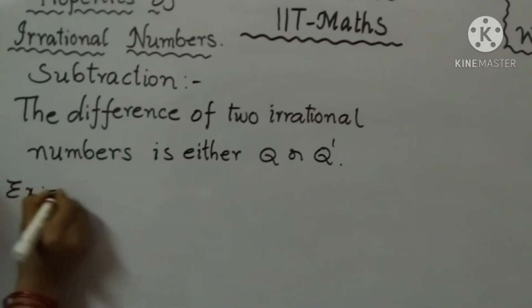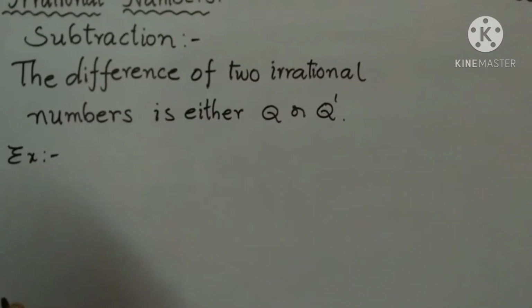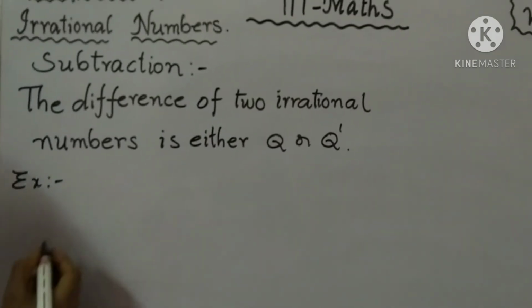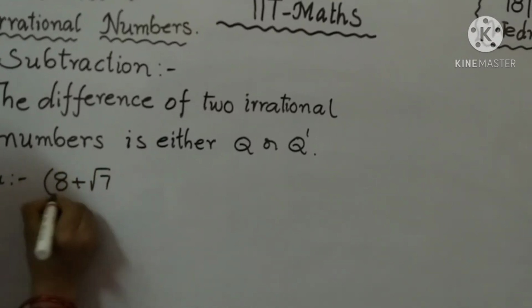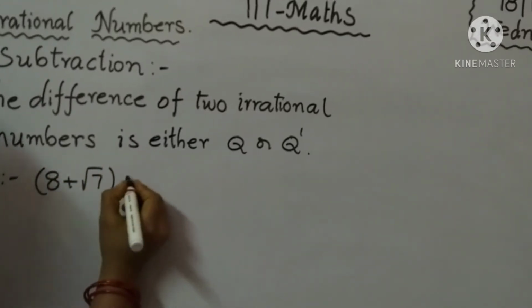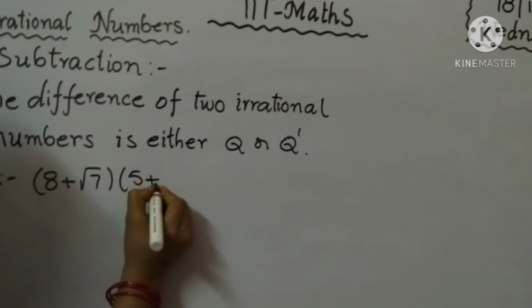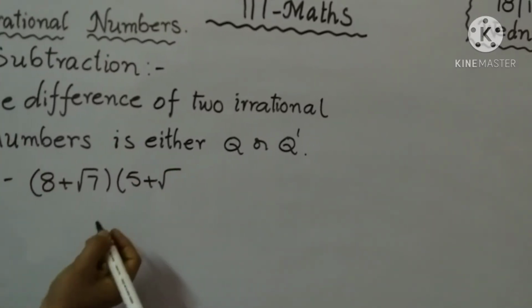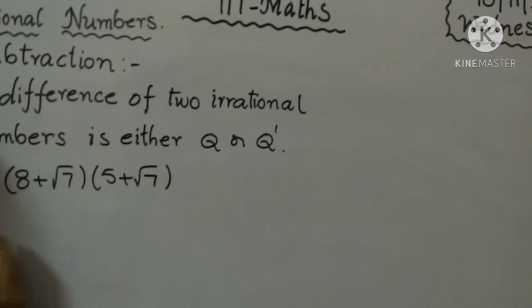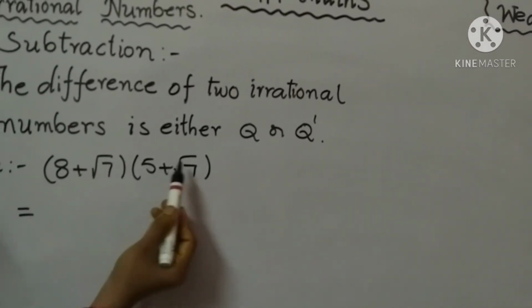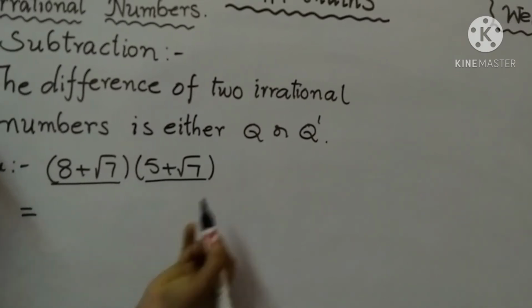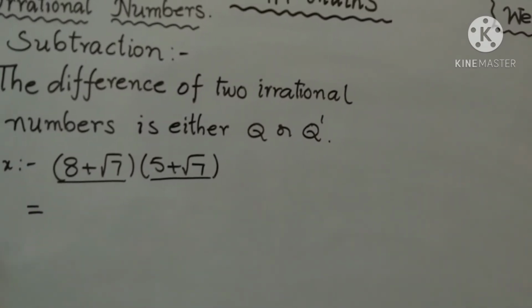Example, so here I have to take two irrational numbers, that is 8 plus root 7 and 5 plus root 7. Okay children, we have to take 8 plus root 7 and 5 plus root 7, these two terms are irrational numbers.